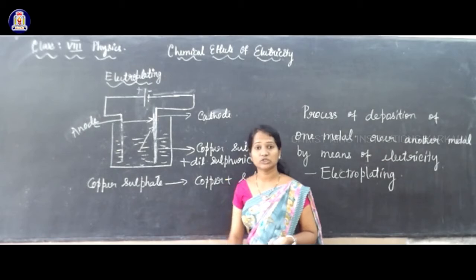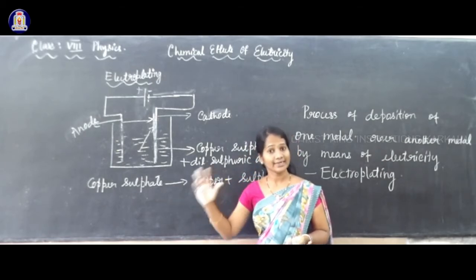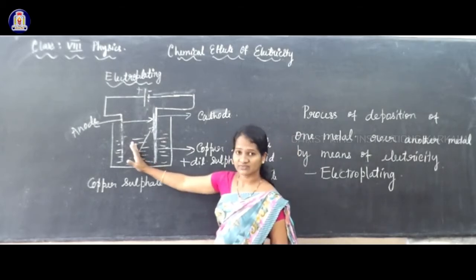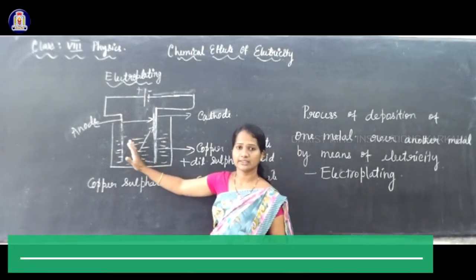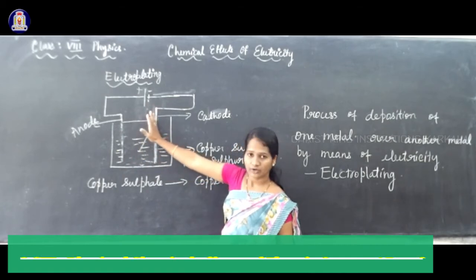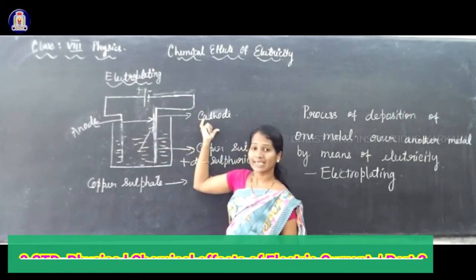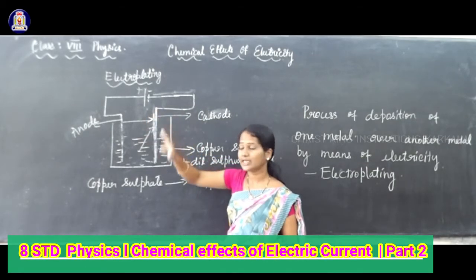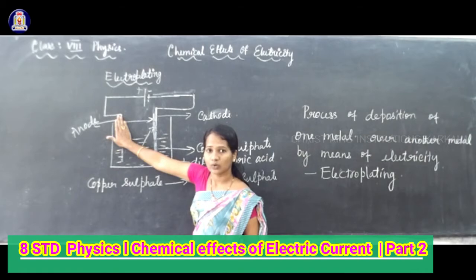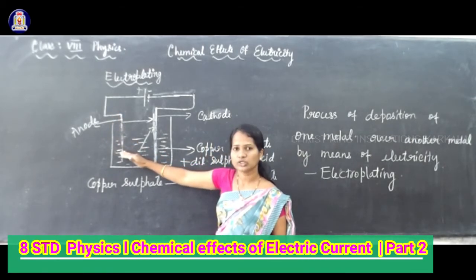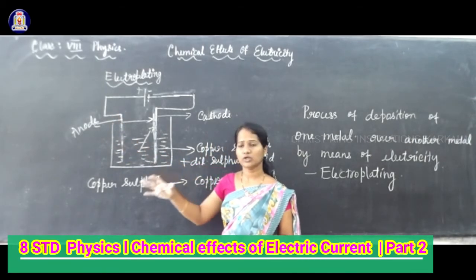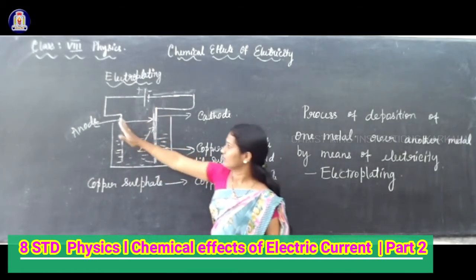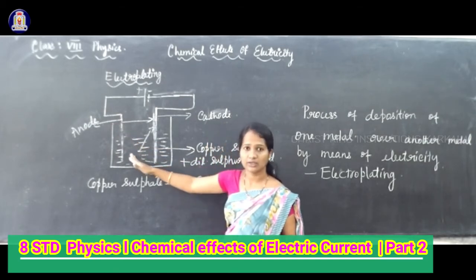Copper sulfate dissociates as copper and sulfate. From here the copper gets transferred to the electrode. Which electrode? To the cathode, and it gets deposited over the cathode. At the same time, copper from the anode gets dissolved in the solution and restored. So the process continues. Once again copper from here is deposited over here, and from here copper gets dissolved in the solution.